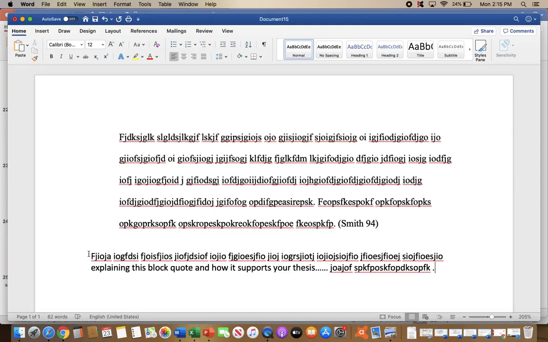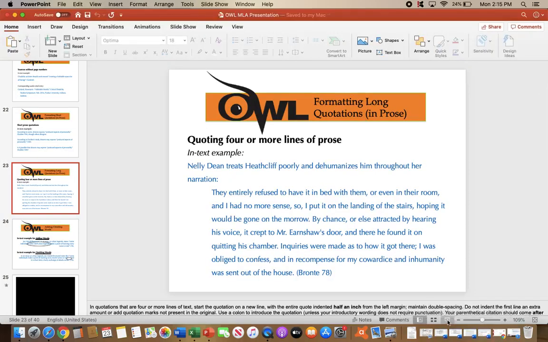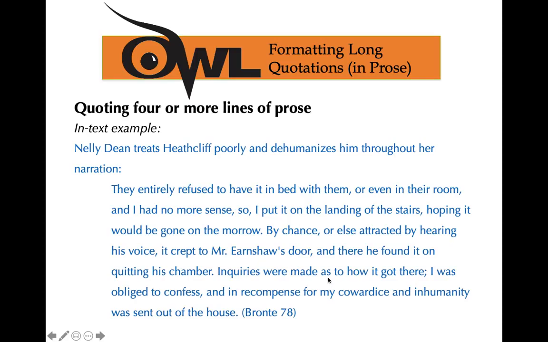Okay, notice I'm now starting what we consider to be what we think might be a new paragraph. Okay. Normally, when you start a new paragraph, you indent the first line. When you provide a block quote like this, the first line of the next paragraph is not indented because this is all considered one paragraph. So don't indent this first line like you would a normal paragraph. Okay. So that is an example of a block quote.